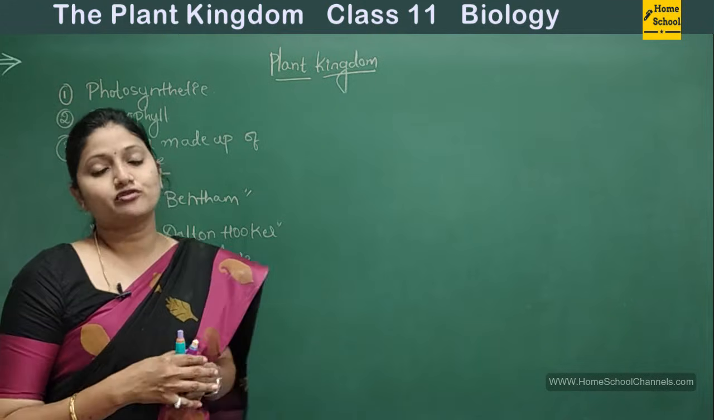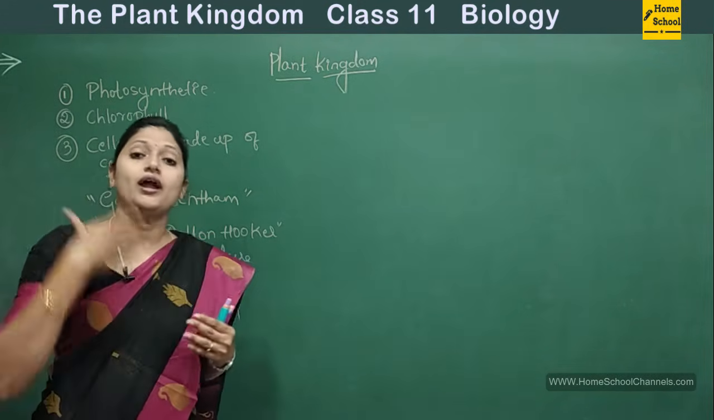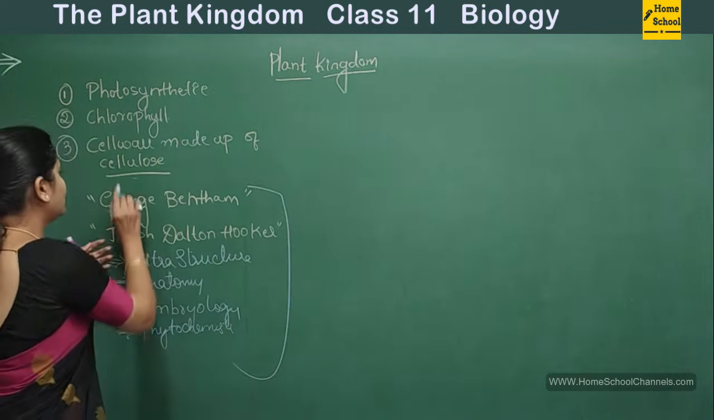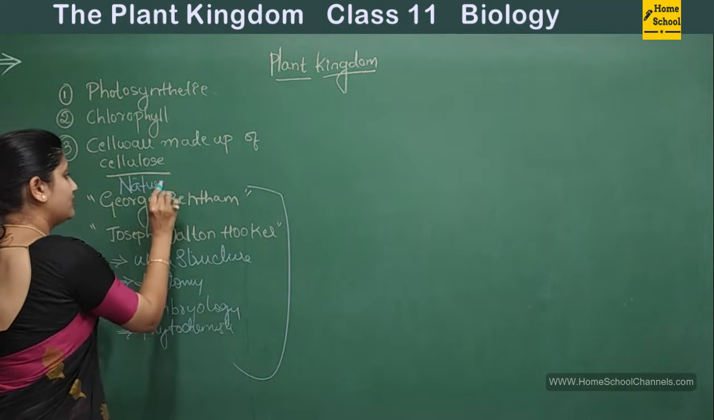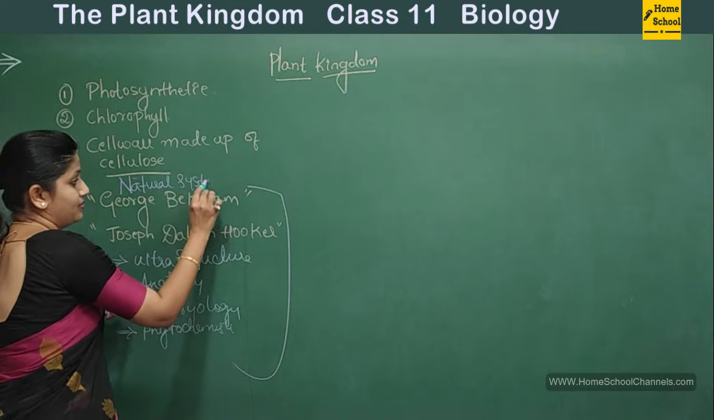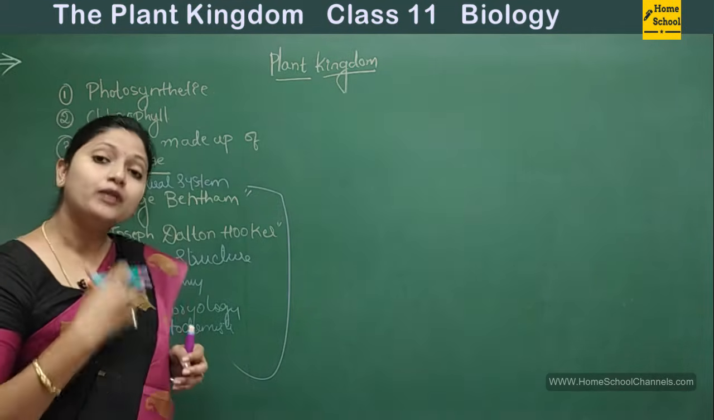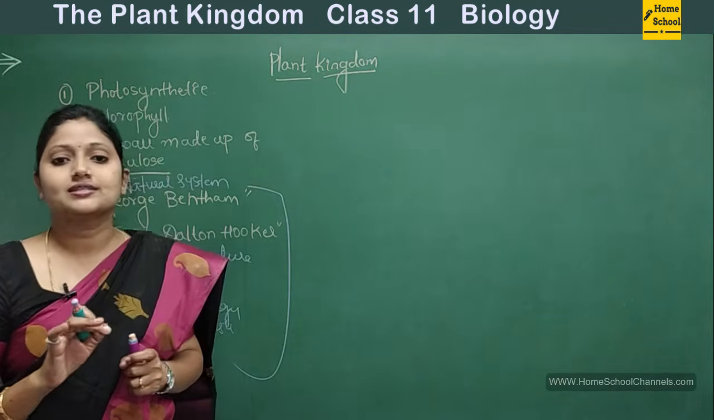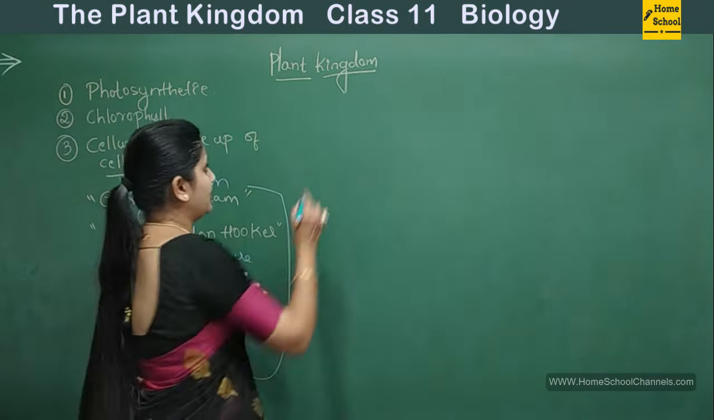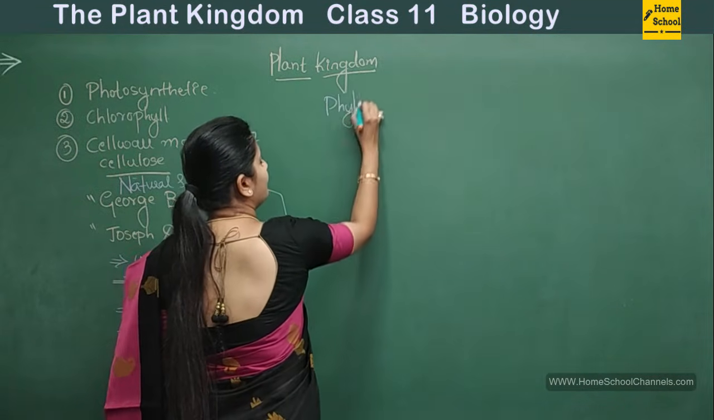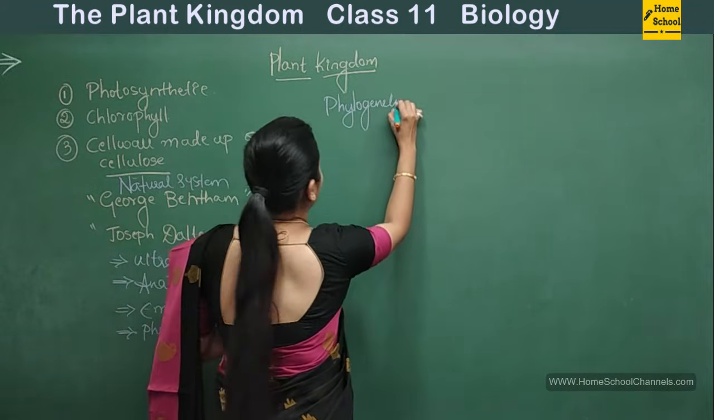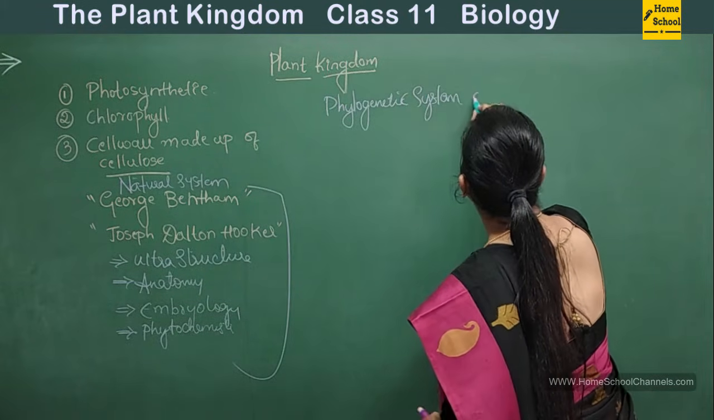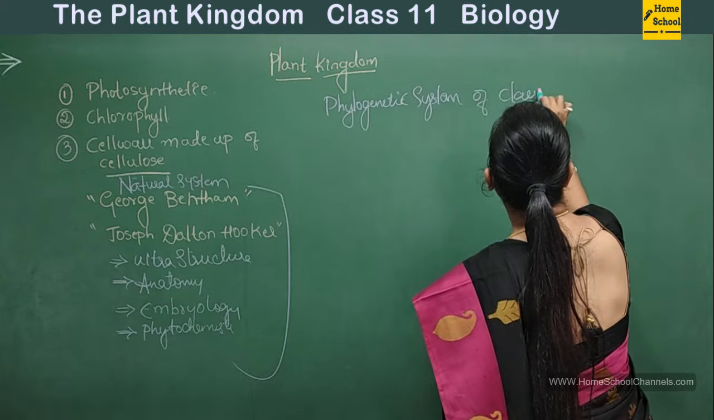After this natural system of classification, one more advanced system of classification evolved. Here we are speaking about the natural system. After the natural system, one more very advanced system of classification came up, that is called the phylogenetic system of classification.